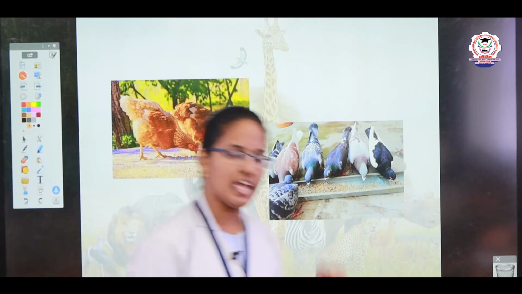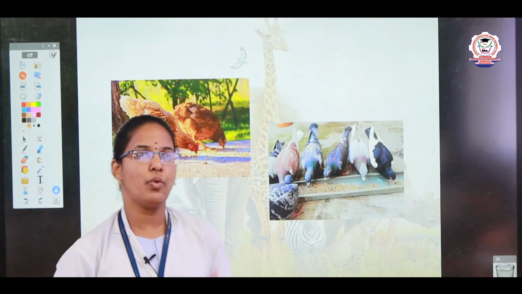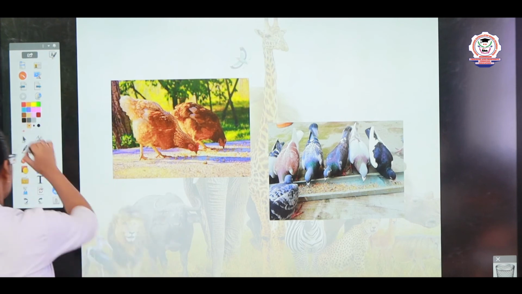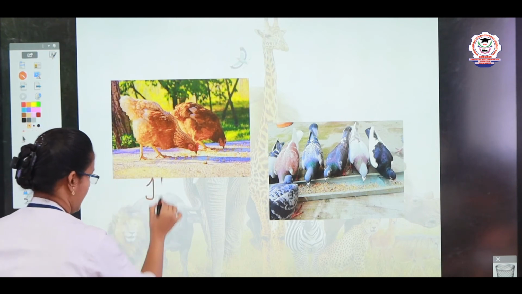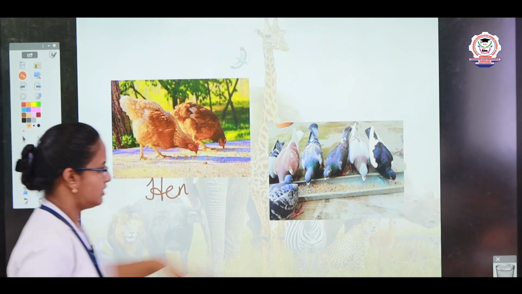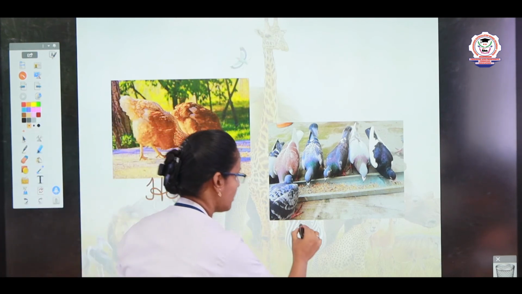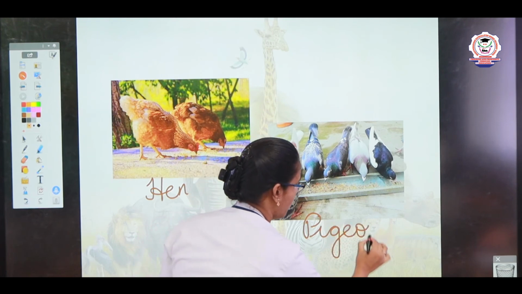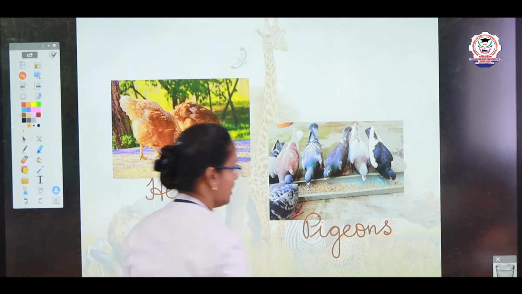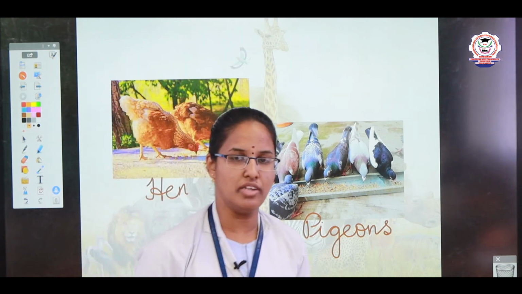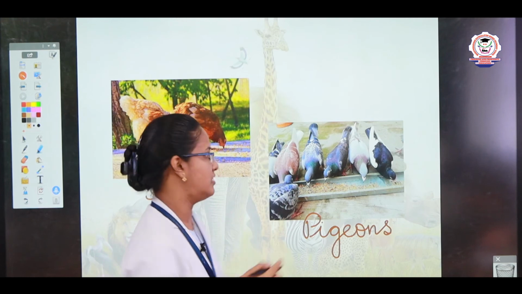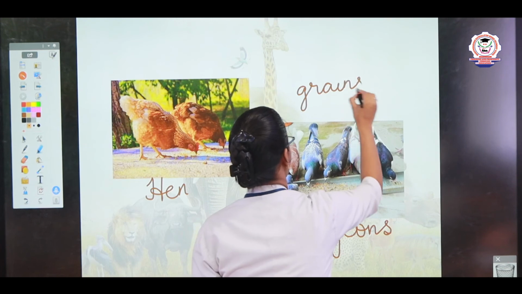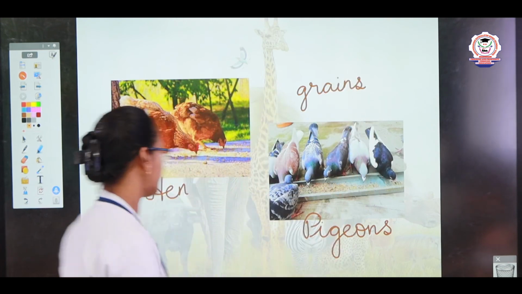See, apart from those insects, we have some birds which eat grains as their food, children. For example, hen. What is this? Hen. H-E-N. Hen. Then what birds are these, children? Pigeon. Pigeons. Hen, pigeons, sparrow and some other birds eat grains as their food. They used to eat the grains as their food, children.